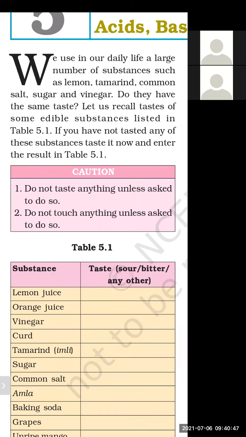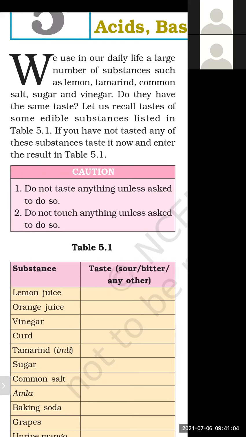Vinegar we are using when we are making spices or pickles. So these are some common substances, and these materials can be acids, bases, or salts.